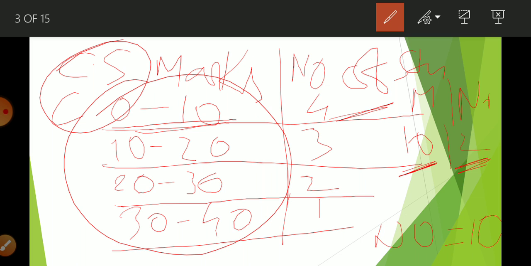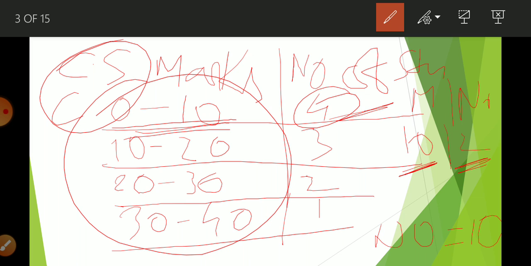So this is the difference between discrete and continuous series.